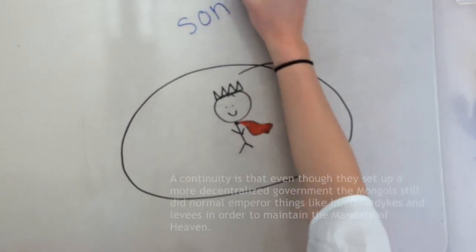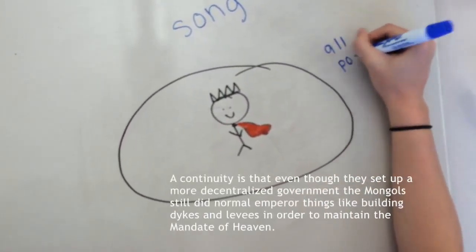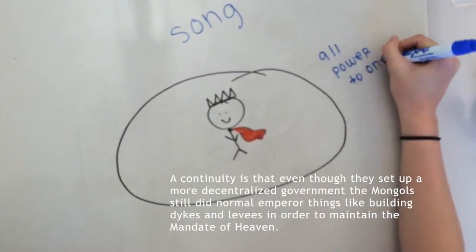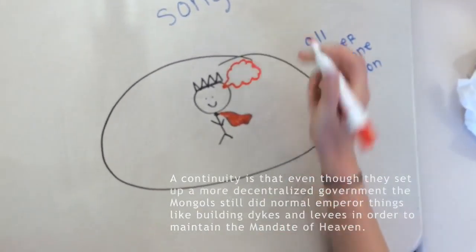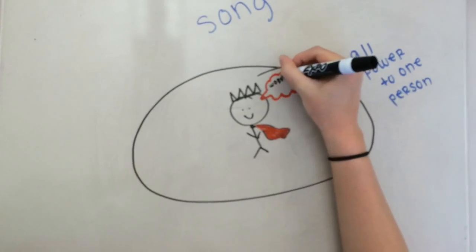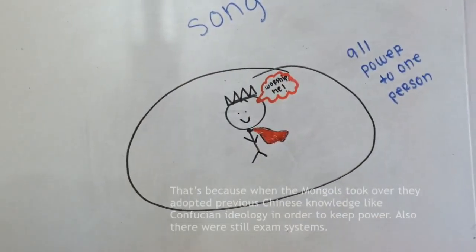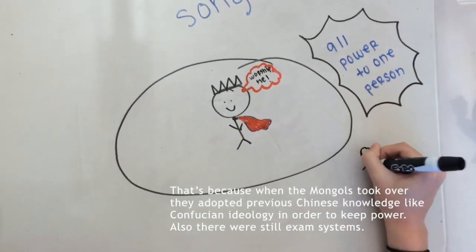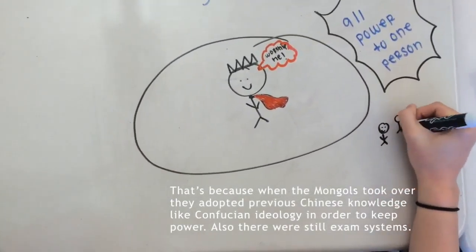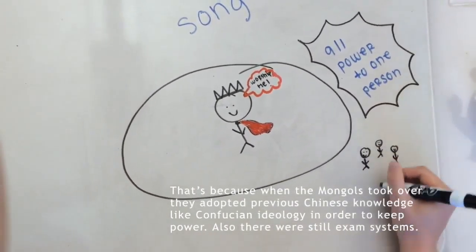A continuity is that even though they set up a more decentralized government, the Mongols still did normal emperor things like build dikes and levees in order to maintain the mandate of heaven. That's because the Mongols took over. They adopted previous Chinese knowledge like Confucian ideology in order to keep power. Also, there was still the exam system.